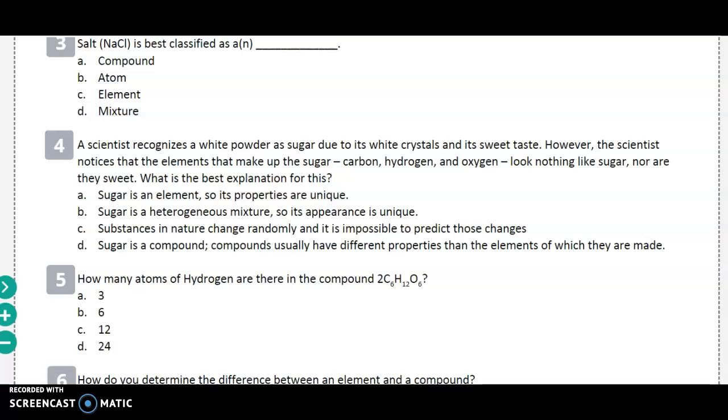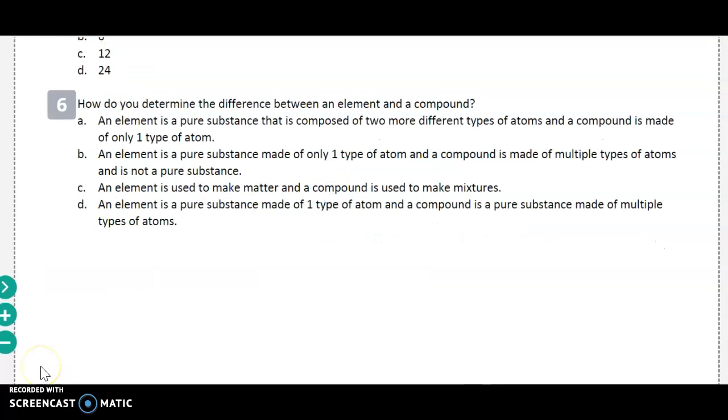Number 5. How many atoms of hydrogen are there in the compound 2C6H12O6? A. 3, B. 6, C. 12, or D. 24? Number 6. How do you determine the difference between an element and a compound?